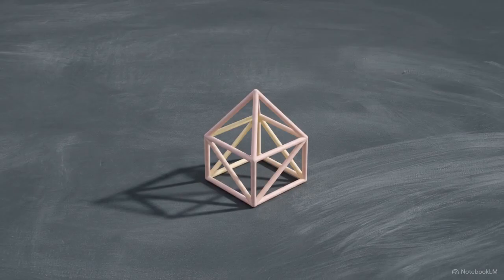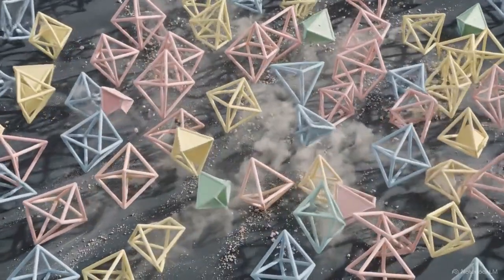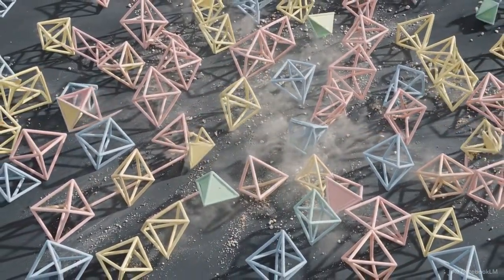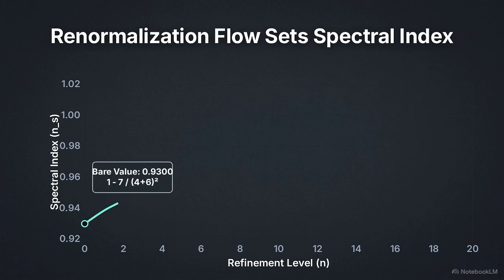Scaling up to cosmology, we encounter a phase transition called a closure avalanche. This rapid geometric expansion functions as the framework's version of inflation. This process is regulated by omega convergence. As the network reaches its stable fixed point, it suppresses large-scale fluctuations along the k-axis, breaking the exact scale invariance of the expansion. The effective mass generated during this convergence creates a red tilt in the fluctuations across the cosmic network. The scalar spectral index begins with a bare value of 0.9300, derived from projecting the overlap deficit onto the combined capacity of the vertices and edges.